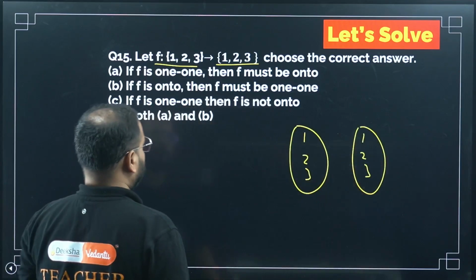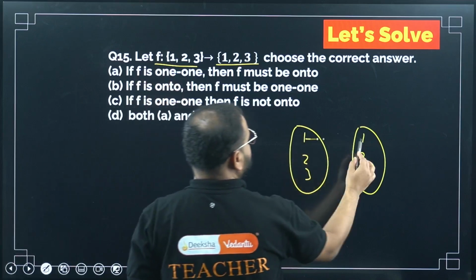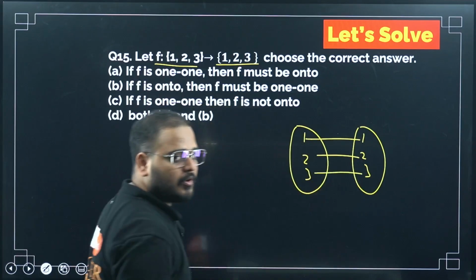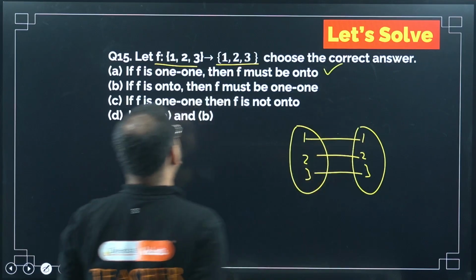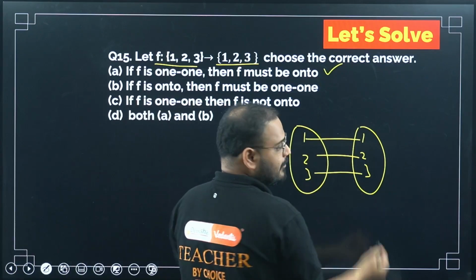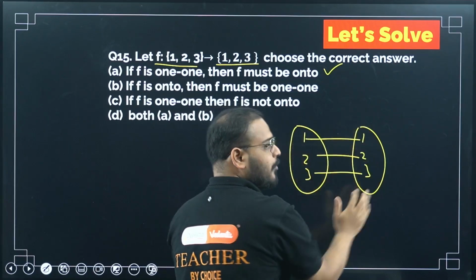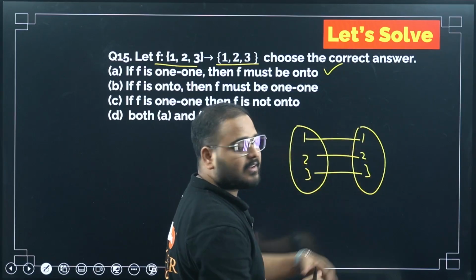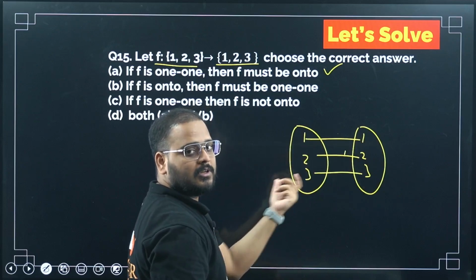1, 2, 3 and 1, 2, 3. If f is 1-1, it will be on-to, correct? Nothing is left, so the first one is correct. Second one, if f is on-to, then f must be 1-1, correct? No extra element is there, so it will be 1-1 also. If f is 1-1, then it has to be on-to, correct here? Nothing extra is there. If everything is matched, then it will be on-to and 1-1.